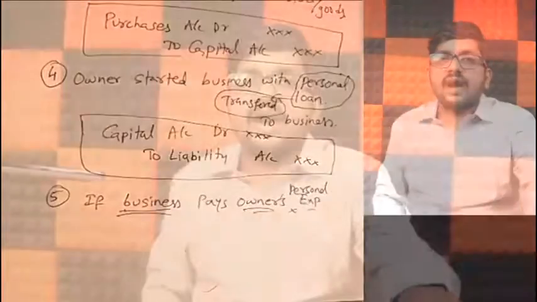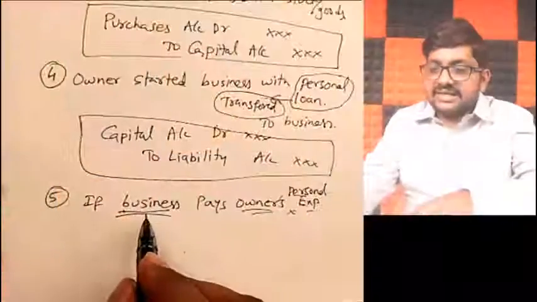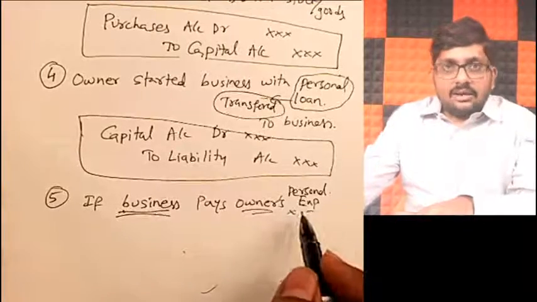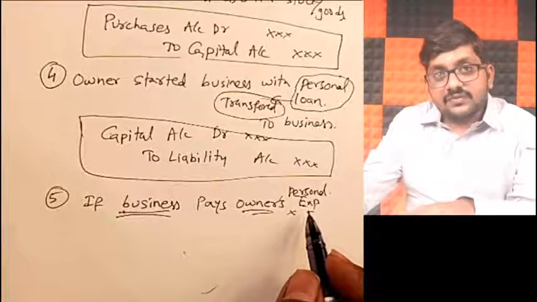Personal expense means something like owner's house rent, or owner's insurance policy, health insurance policy or personal life insurance policy, or the owner's daughter's school fees, or jewelry of the owner's wife. Understand? It can be any situation, friends. But ultimately, business is paying the owner's personal expense. In that case, we should call it as what?